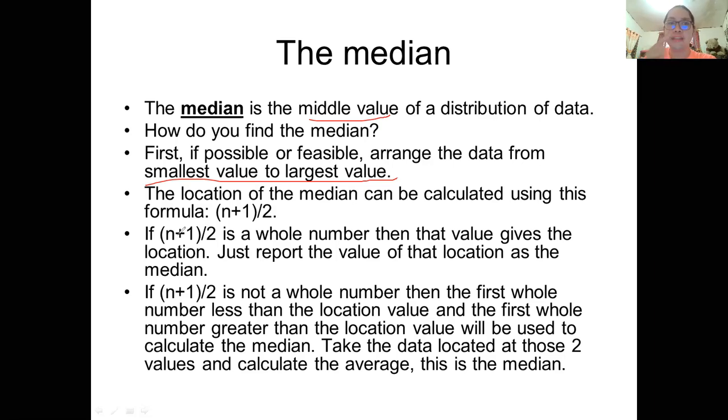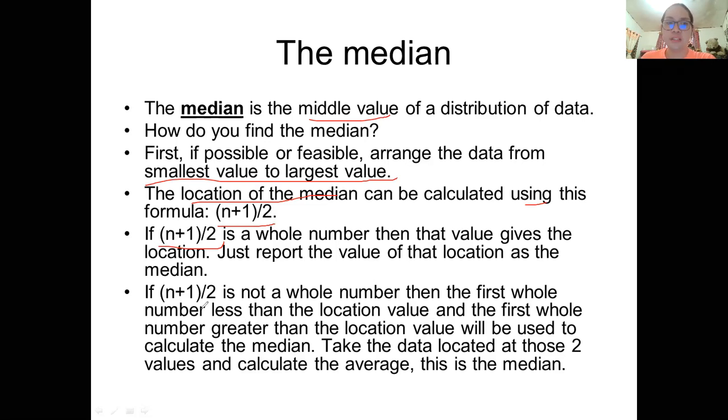And after that, the location of your median can be calculated using this formula: n plus 1 divided by 2. So if n plus 1 divided by 2 is a whole number, then that value gives the location, and just report the value of that location as the median.